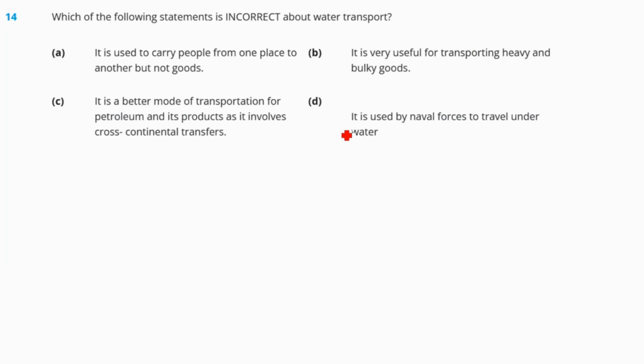Question number 14. Which of the following statements is incorrect about water transport? Option A says it is used to carry people from one place to another, but not goods. This is incorrect. Only the first statement is incorrect. Why? Because water transport is a very cheap transport, right? So it not only carries people, but it carries heavy loads. Goods are also transported from one place to another, in between countries and continents also, right? So this is the wrong statement only. So our correct answer is option number A.